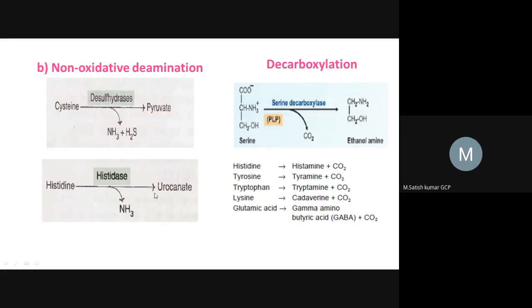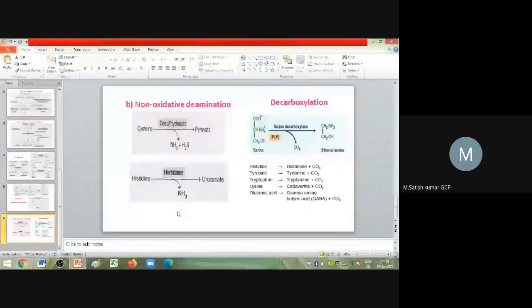So these are the general reactions of amino acid metabolism. Three general reactions are there. The first one is transamination reaction, the second one is deamination reaction, and the third one is decarboxylation reaction. These reactions we can see in many pathways; in the coming pathways we can see these common general reactions in many other amino acid metabolic pathways. So this is about the general reactions of amino acid metabolism. Any doubts?